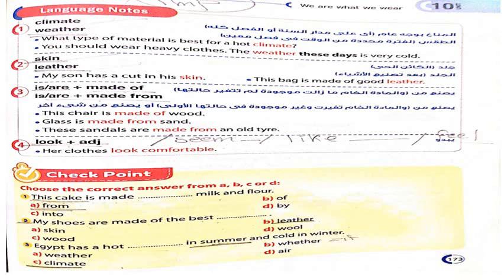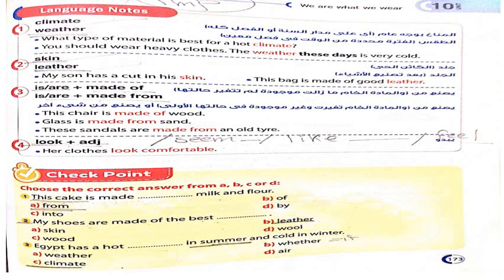Things that you say are made of, you can see the material with your eyes, but made from is for mixed materials that you cannot differentiate. Where is the material here? This chair is made of wood. You can see the wood with your eyes, but the glass is made from sand. You cannot see the sand.